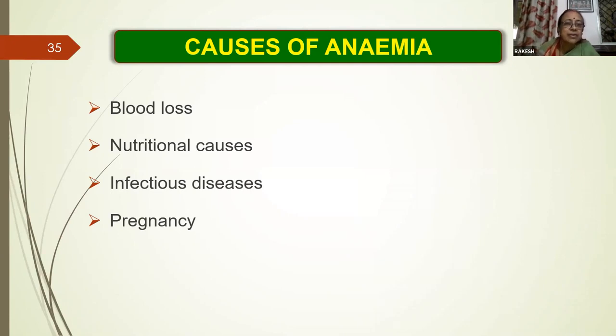Infectious diseases like hemoprotozoan, bacterial or viral diseases, toxins or poisoning cases lead to anemia. Pregnancy also causes physiological anemia, with a decrease in RBC.